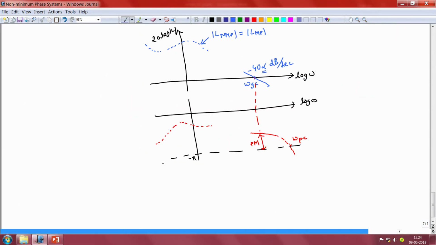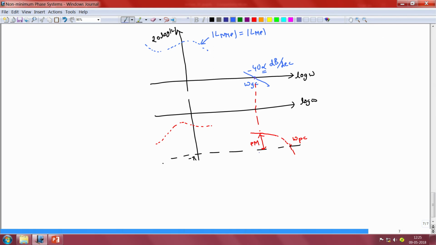Now, just as we derived the fundamental limits on the gain crossover frequency when we have a non-minimum phase zero, we can also derive the fundamental limits on gain crossover frequency when we have a time delay by using the exact same steps as we undertook for the previous case. So, once again let us assume that our loop gain, the non-minimum phase loop gain LNMP, has a certain magnitude characteristic and it crosses over at some frequency omega gc, and at the gain crossover frequency let us assume that the slope of the magnitude characteristic in the Bode plot is minus 40 alpha decibels per decade,